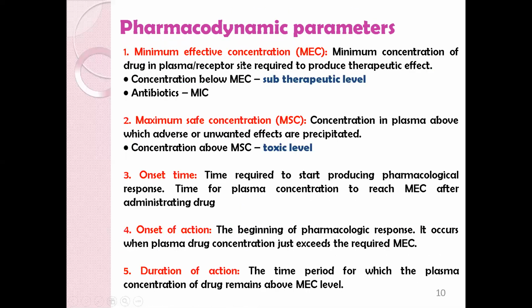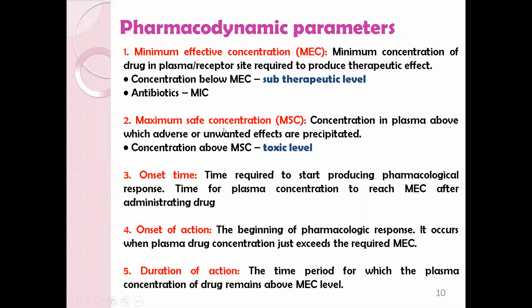Pharmacodynamic parameters. First is minimum effective concentration, that is the minimum concentration of drug required to produce a therapeutic effect. Concentration below MEC is known as subtherapeutic level. In case of antibiotics, minimum effective concentration is known as minimum inhibitory concentration or MIC.